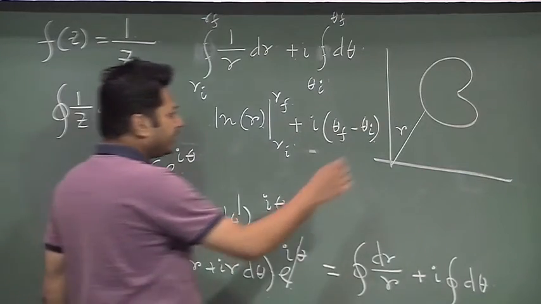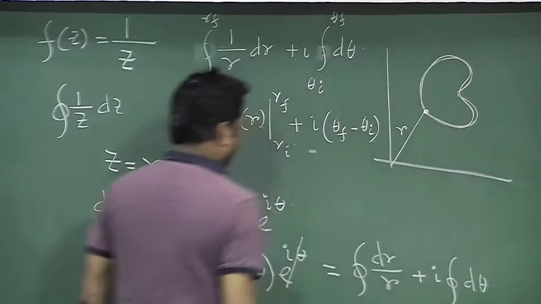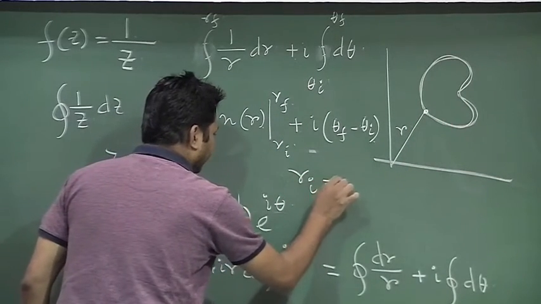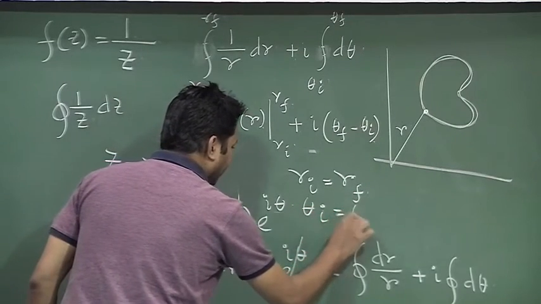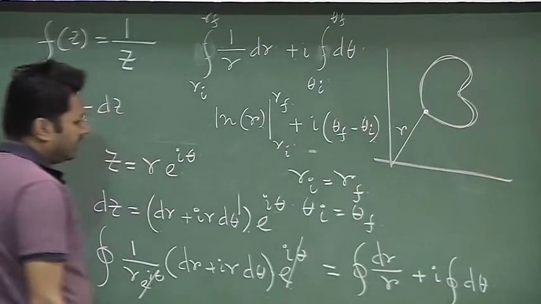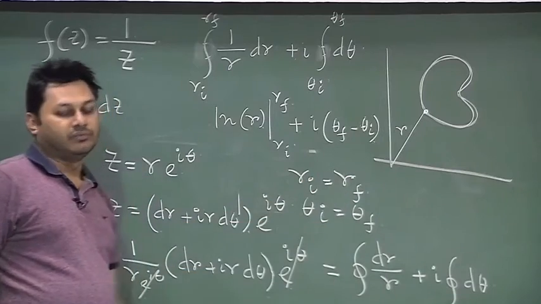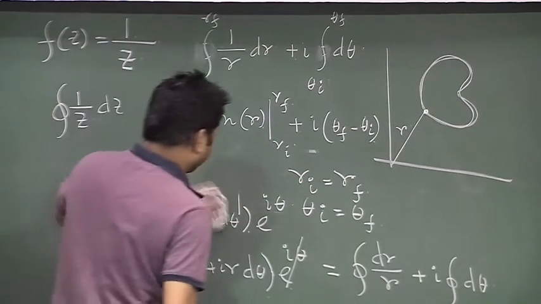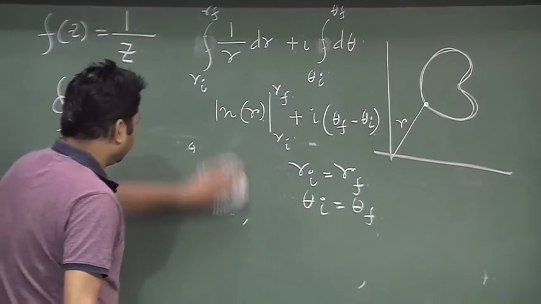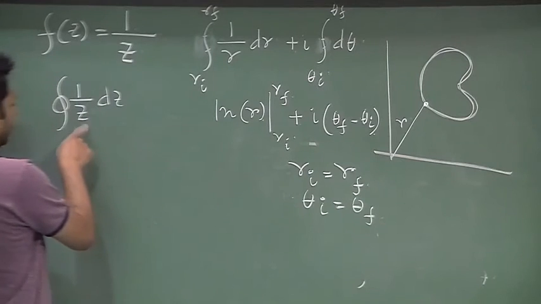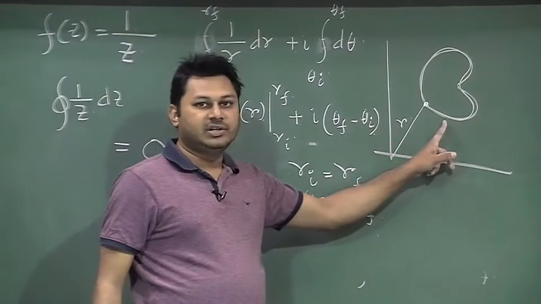Now, the thing is that I am going along this path and then returning back to the same point. So, my ri is eventually rf and theta i is eventually theta f. When ri is equal to rf, then both quantities will vanish. So, we will have 0, which is expected, because the function 1 by z is analytic in this region and I am making the closed integral over that. So, essentially this is 0 when my region is given like that.